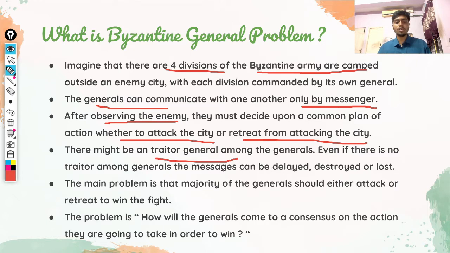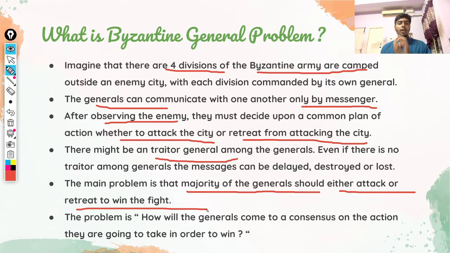There is also the possibility that there is no traitor, and a traitor creates an important problem between the generals, which we will see in the next slide. The main problem is that a majority of the generals should either attack or retreat to win.